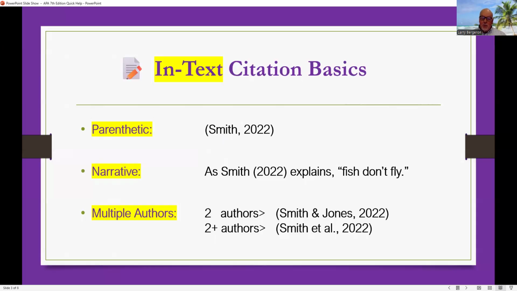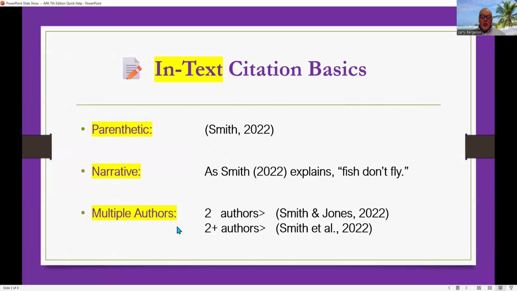Just put it in quotation marks. If you are having a portion of the sentence, like we have right here, as Smith 2022 explains, "fish don't fly." So "fish don't fly" is the direct quote part, and you can do a correct in-text citation by simply putting it in this format, okay?